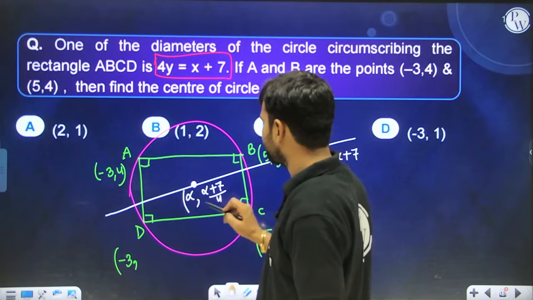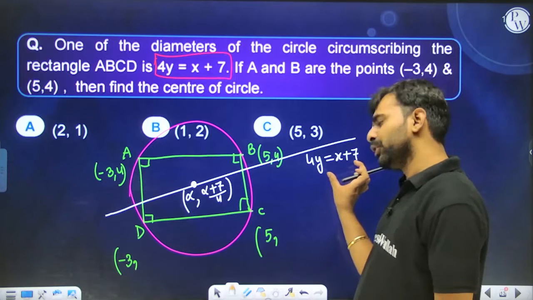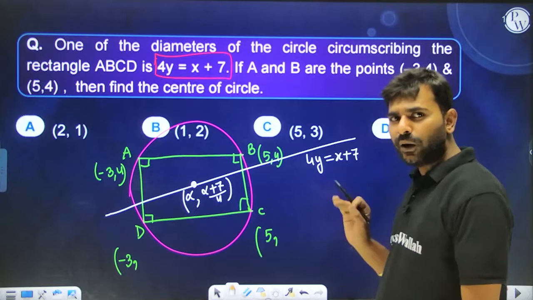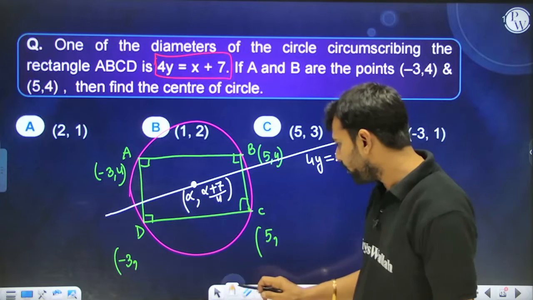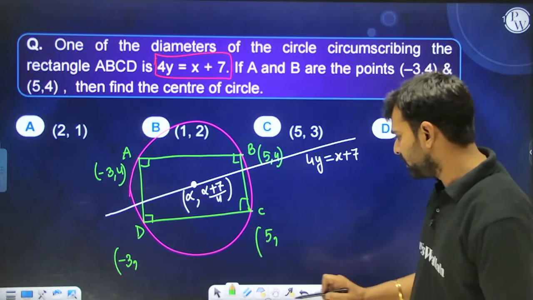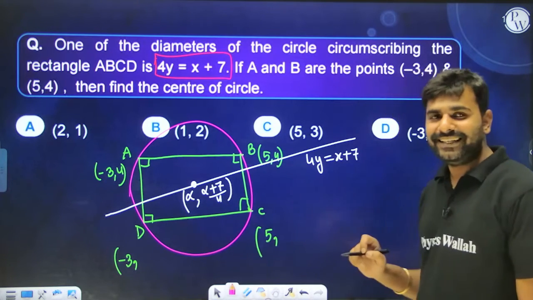Yes or no? Since the center of the circle will be lying on the diameter. Yes. So by putting x equals to alpha, we got the value of y as alpha plus 7 by 4. Now understand that the diameters, the diagonals of a rectangle bisect each other.